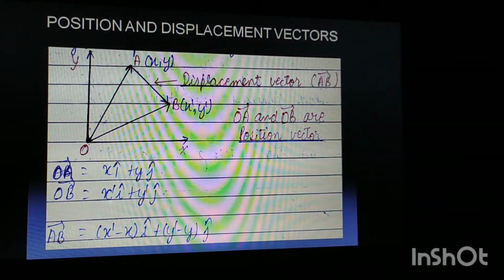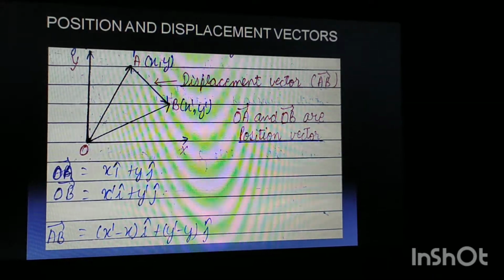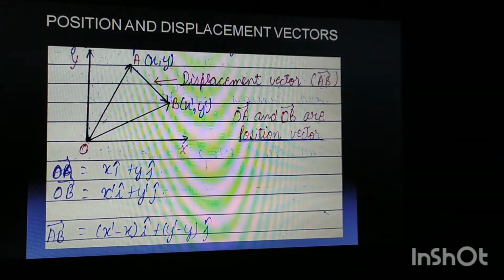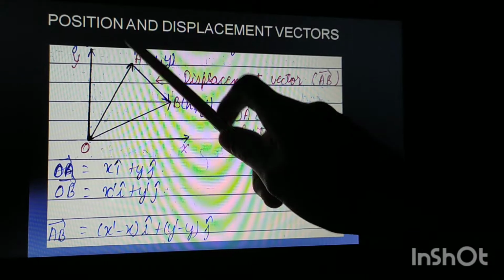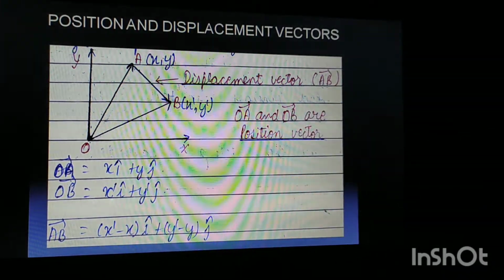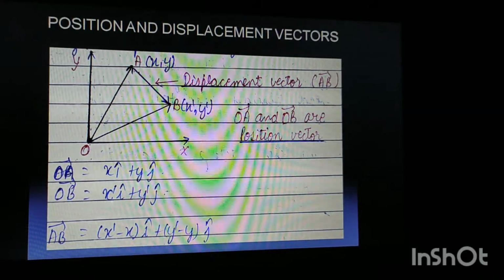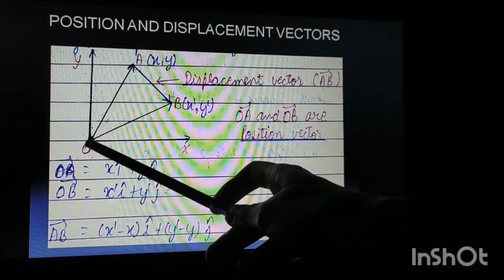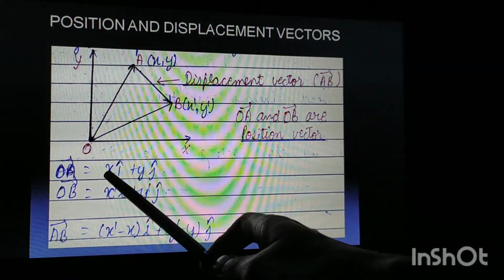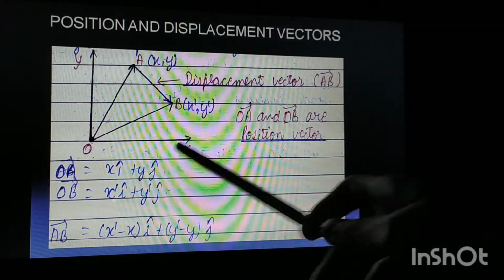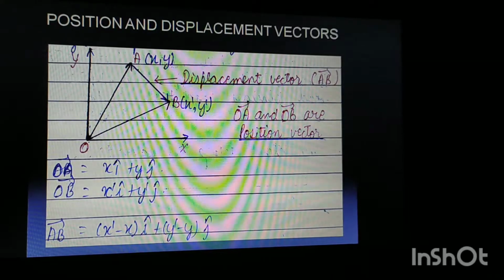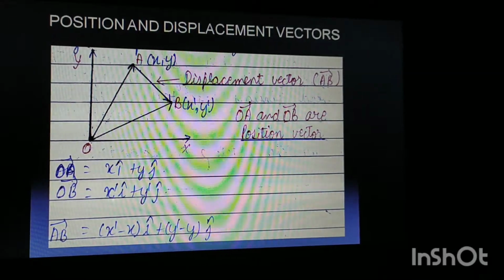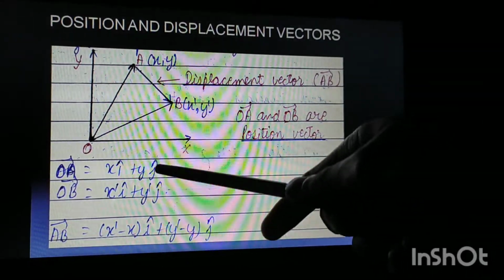Now how can we find the position vector and displacement vector from this graph? See, the position vector you already know. What does the position vector indicate to us? The position of the point. Now the particle has gone from point O to point A, so how can we find its position? Simple, that is x into A. So how can we write this vector? This is the position vector. How can we write it? x i cap. Why? Because x has moved in the direction of i cap. x distance he has moved in the direction of the x-axis, so we can write it with magnitude and direction, that is, the unit vector. It can be written as x i cap plus y j cap.